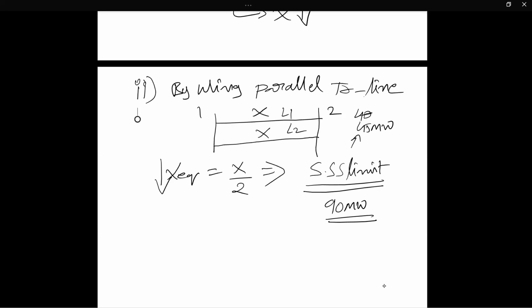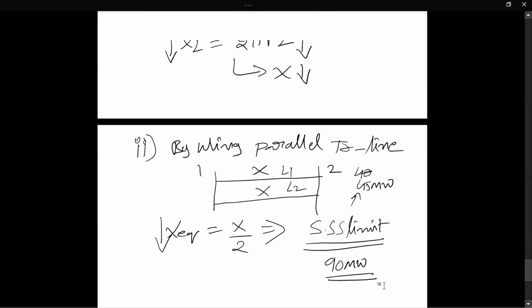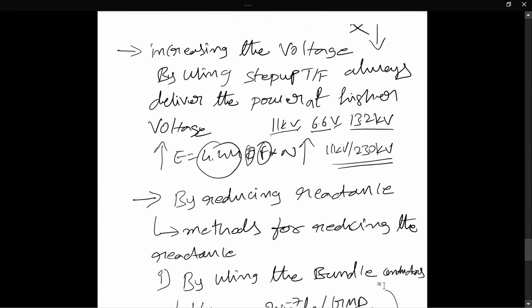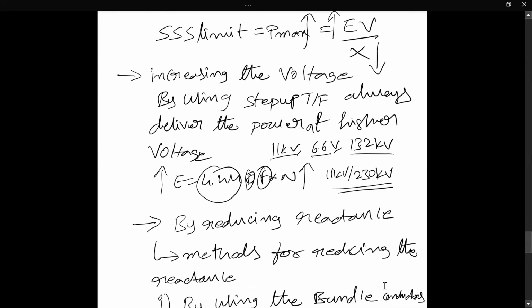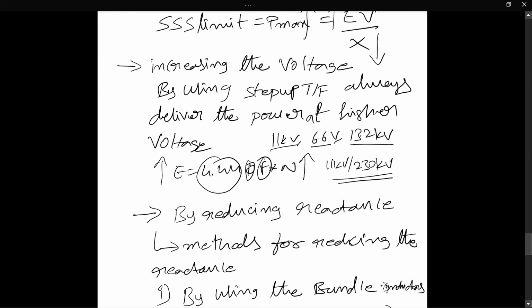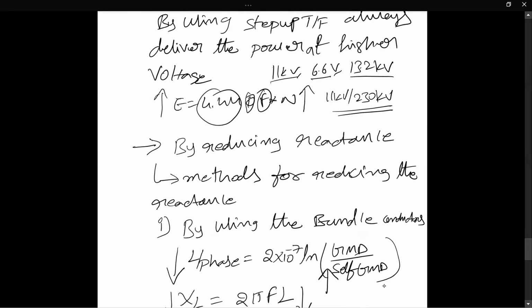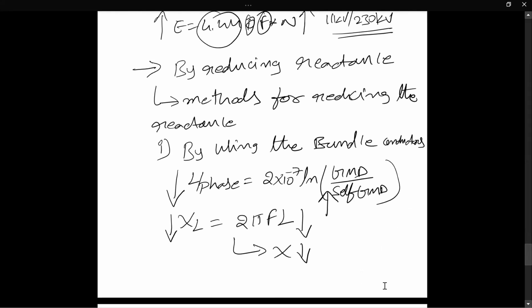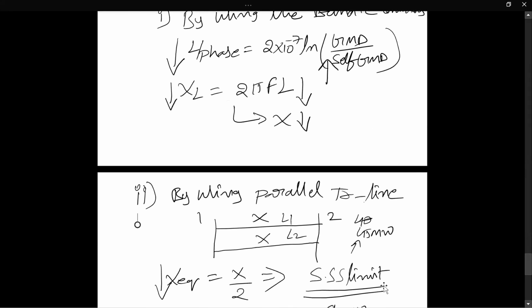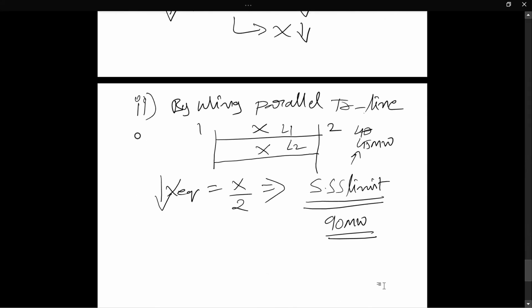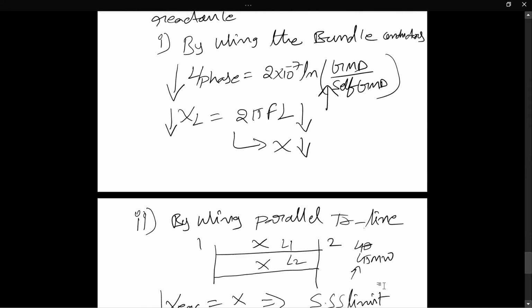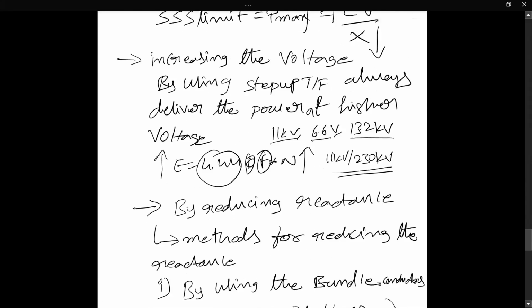Now these are the methods to improve the steady state stability limit. The first method is to transfer the power at higher voltages, the steady state limit will increase. The second method is reducing the reactance. What are the methods to reduce the reactance? One is bundle conductors, another is the double circuit line or parallel transmission lines. This will be asked as a 4 marks question: what are the methods to improve the steady state stability limit?